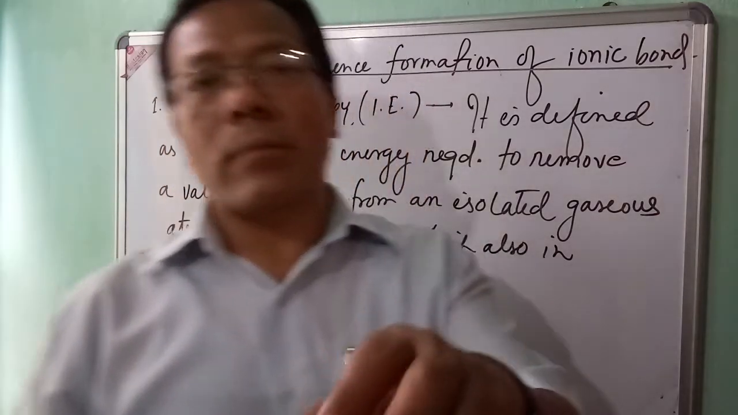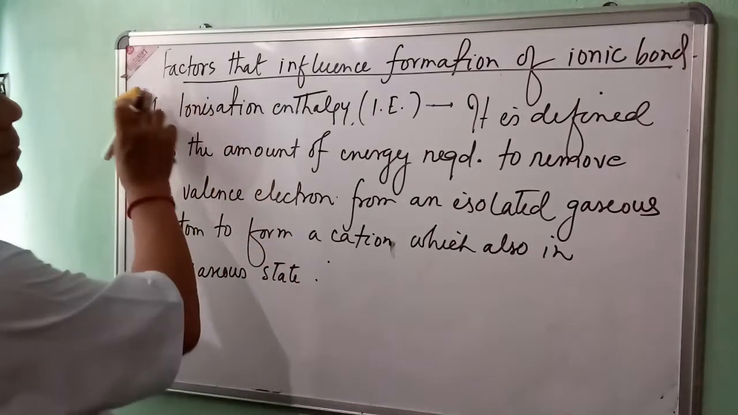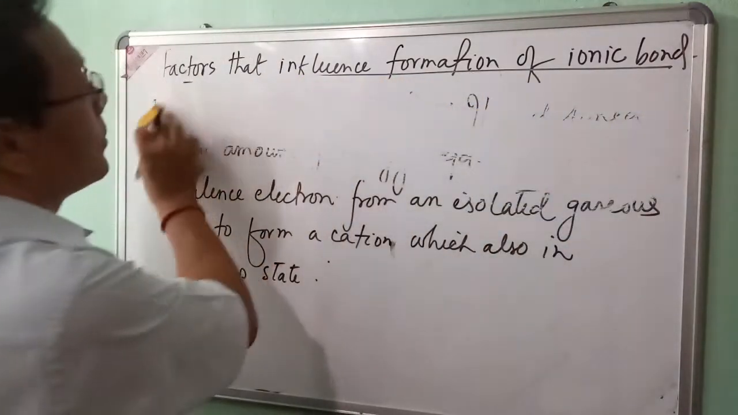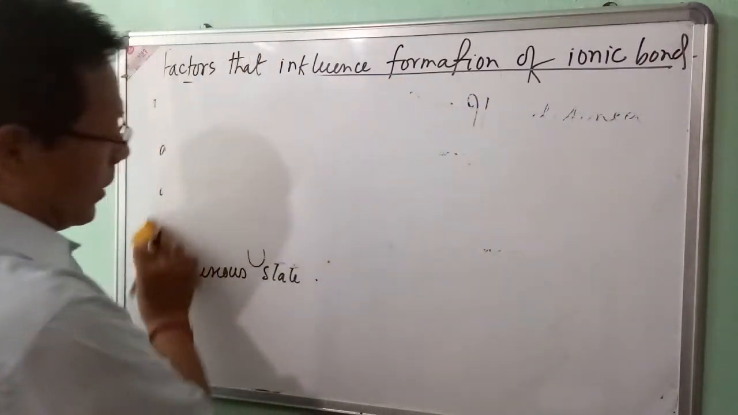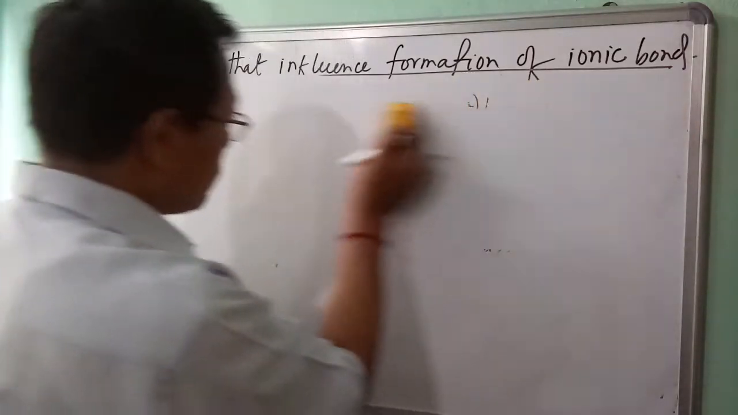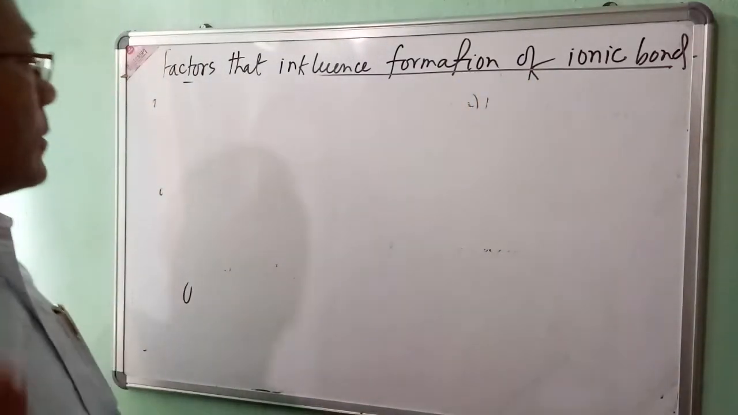So let me give one example here. Example: so let us remove a valence electron from sodium atom, and how much energy is required here.